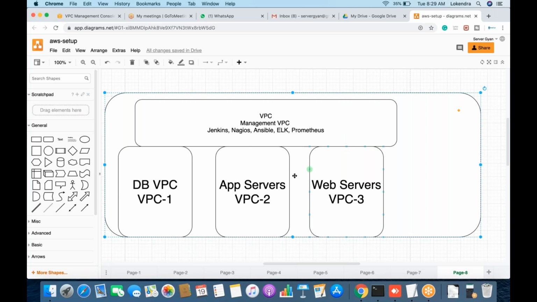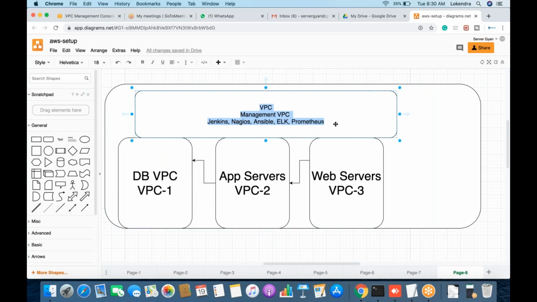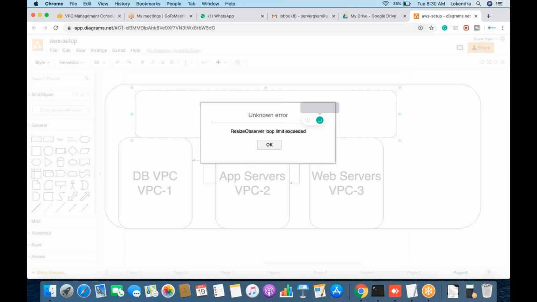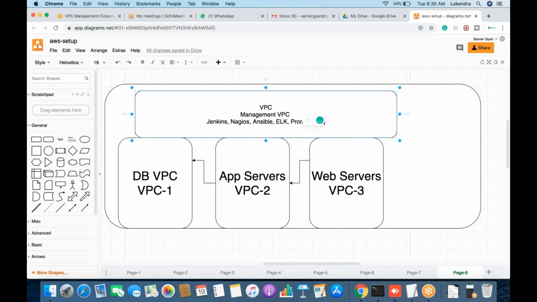So how is the connectivity going to work? Web server will call app servers only. Now app servers will call the database only. There will be no such connectivity from web servers to database server directly. Fine. One more thing, if you want to provide connectivity to your developers on top of these particular services, whatever services you have here, what you are going to do is create a bastion host. Or you can call it a jump server.